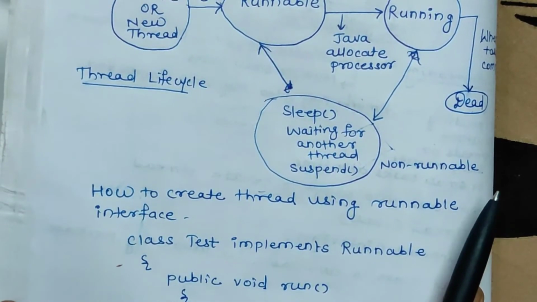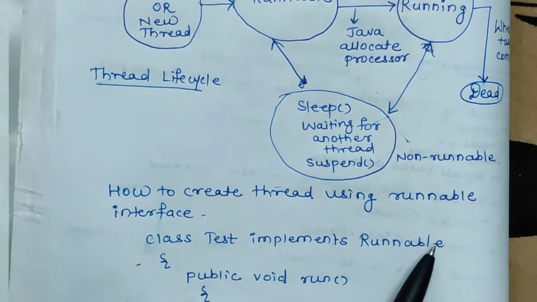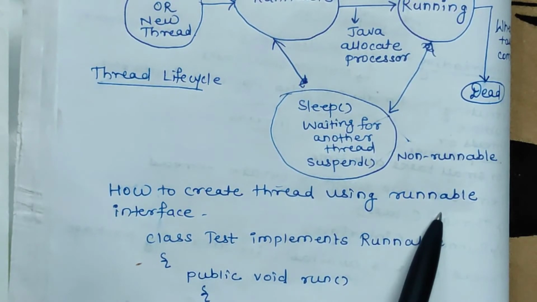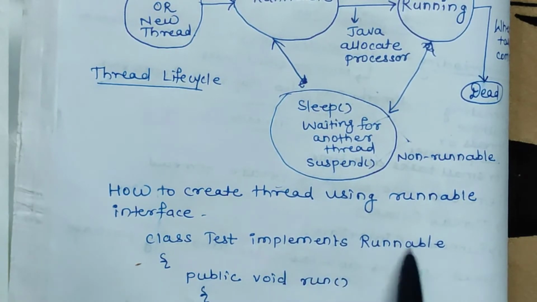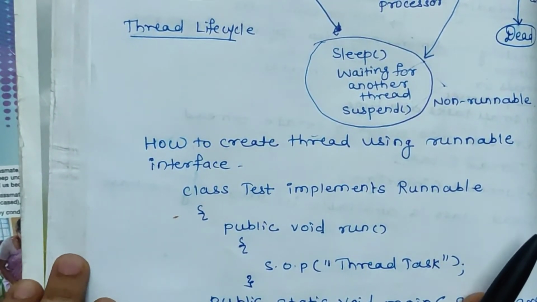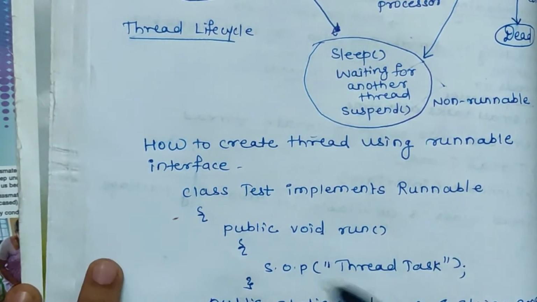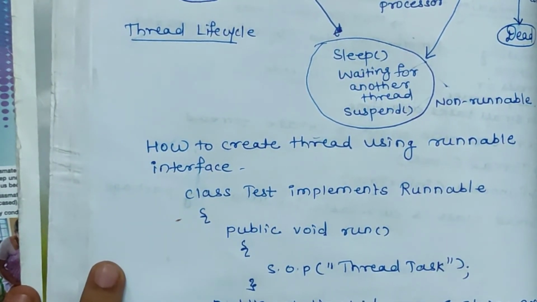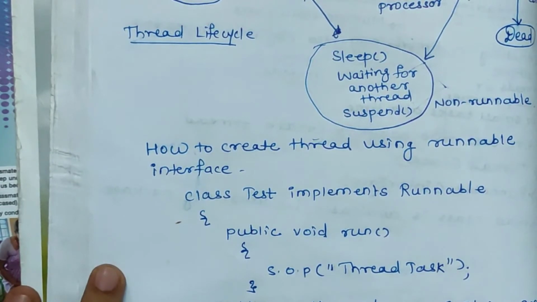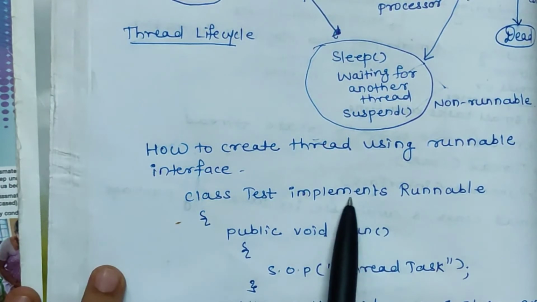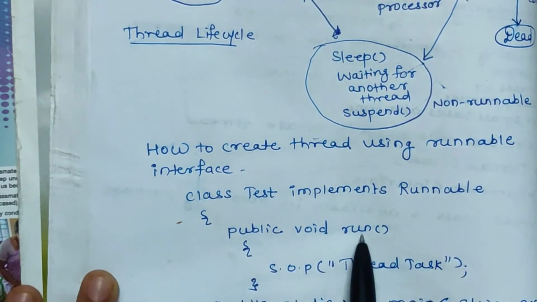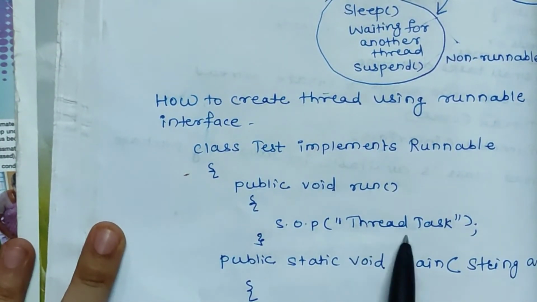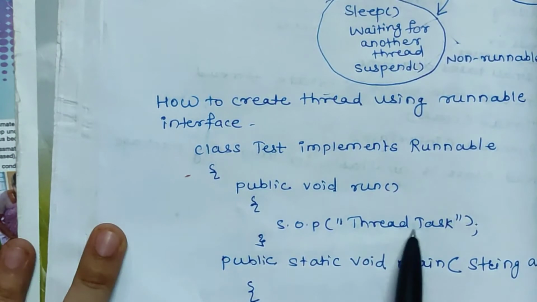Now we will discuss how to create a thread using the runnable interface. There are two ways, as we discussed earlier. Either you can inherit the thread class, or you can implement the runnable interface. You know that interfaces are to be implemented, and classes are to be inherited. Thread is a class already available in the java.lang package, so we have inherited it, and Runnable is an interface, so we have to use the implements keyword. Class Test implements Runnable, then public void run. Again we have defined a run method, and I have simply displayed a statement, that is, thread task.